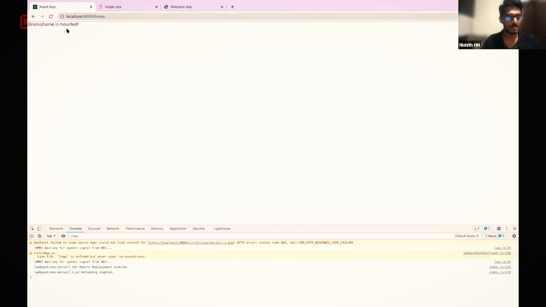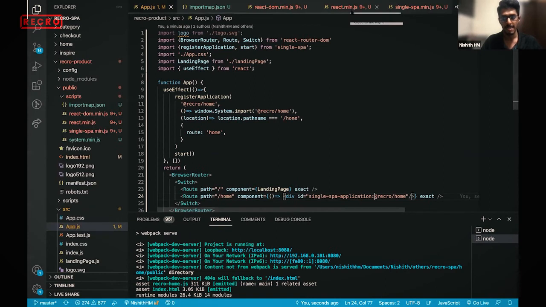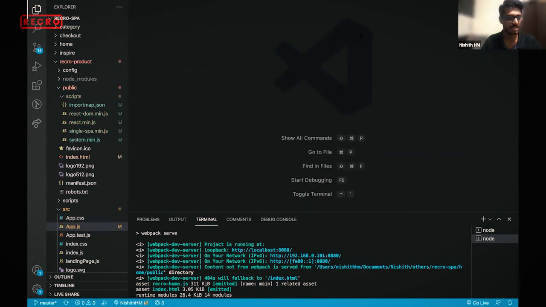So if you go here, you can see Recro Home is mounted now. There is an interesting thing, just a second. Let us see the props as well. Let's go inside the Recro Home. We'll close all the setup, as this is just the initial setup.